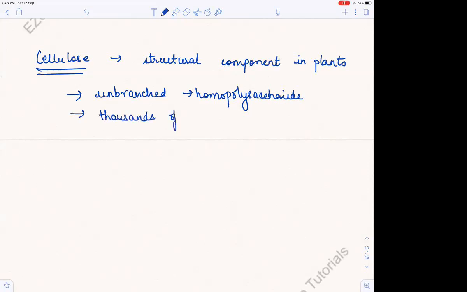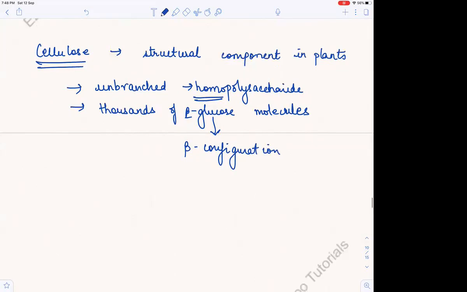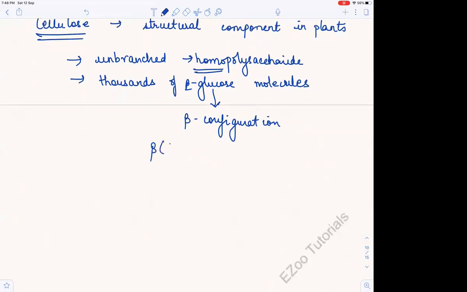Only glucose molecules are there because it's a homopolysaccharide. And this is beta configuration, beta glucose, and therefore there are beta 1 to 4 glycosidic bonds between them.